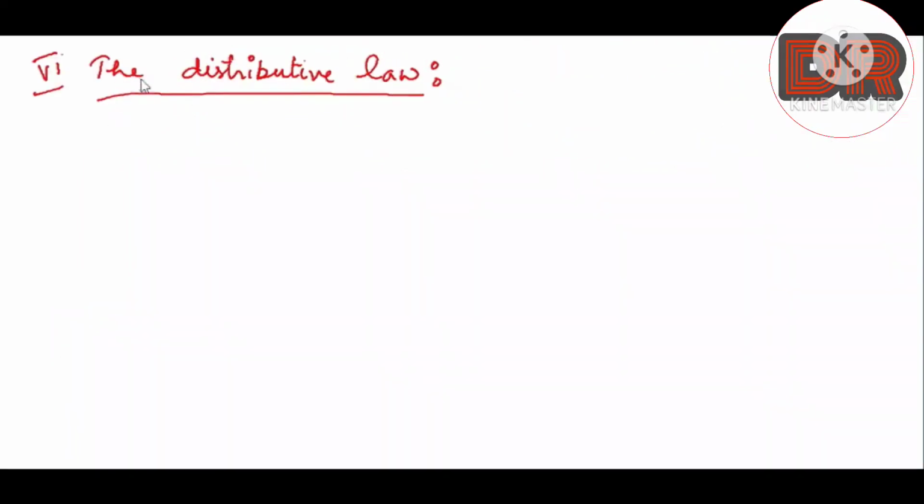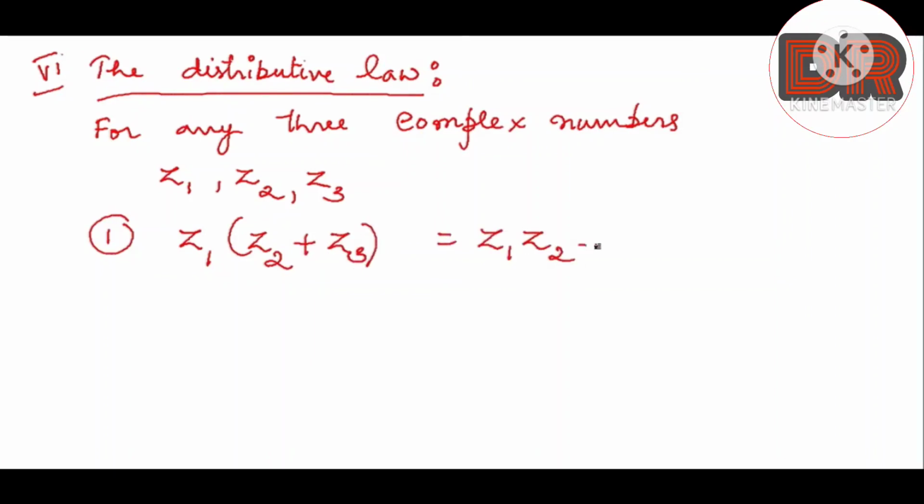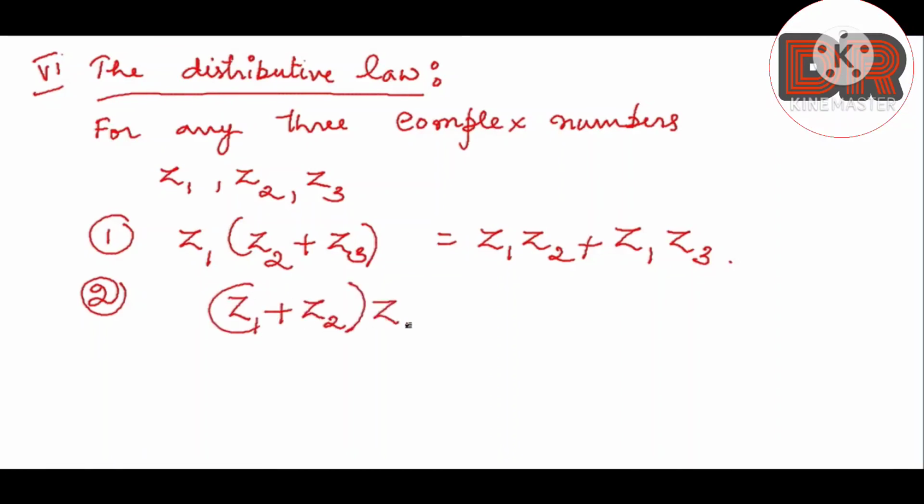So according to the distributive law, for any three complex numbers z1, z2, z3, we can write the first result as z1 into z2 plus z3, which can be written as z1 z2 plus z1 z3. Or the second result we can write: z1 plus z2 into z3 can be written as z1 z3 plus z2 z3. So this is known as the distributive law.